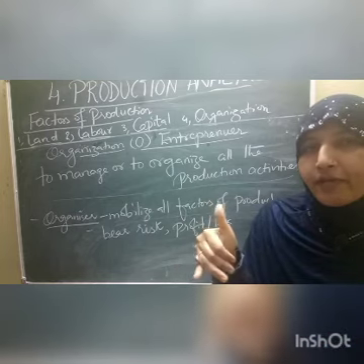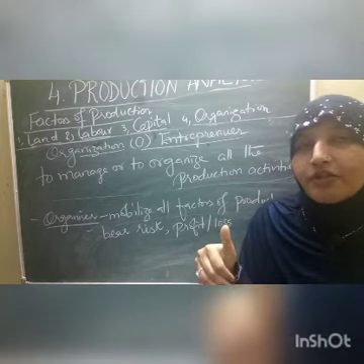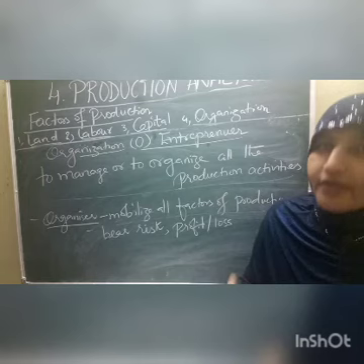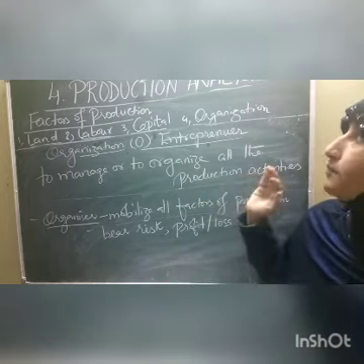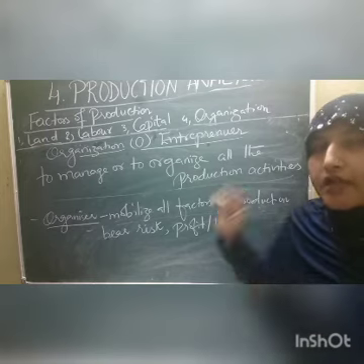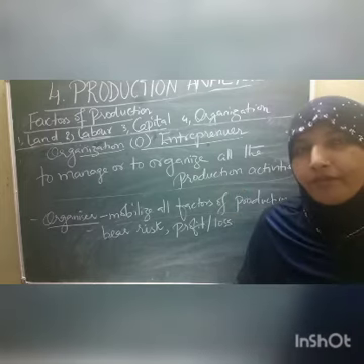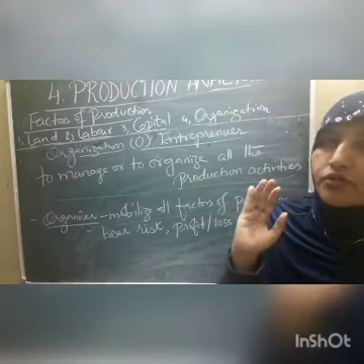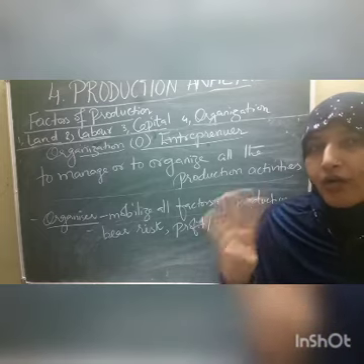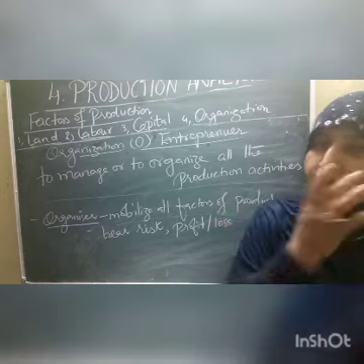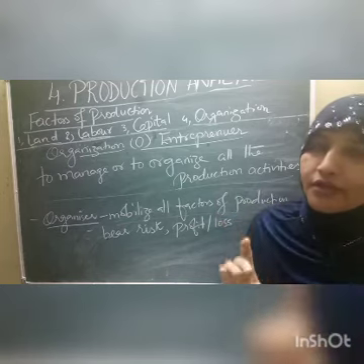The fifth factor of production, a very simple one, is technology. Without technology, nowadays it is very difficult to produce anything. This is very important for all the laws. Land, labor, capital, organization, all play a very important role for production purposes.